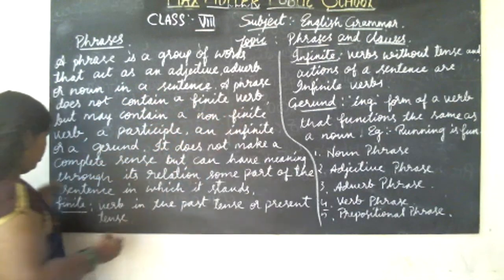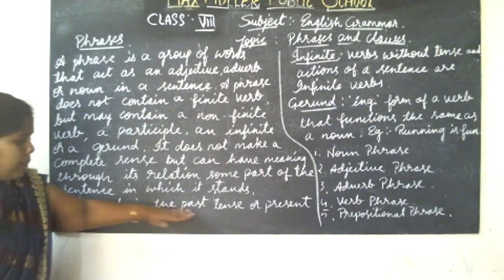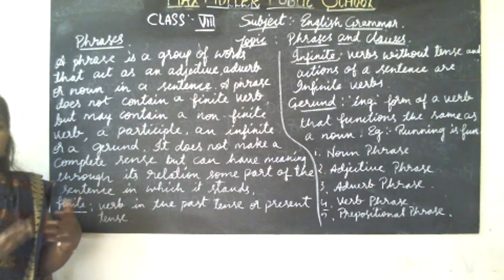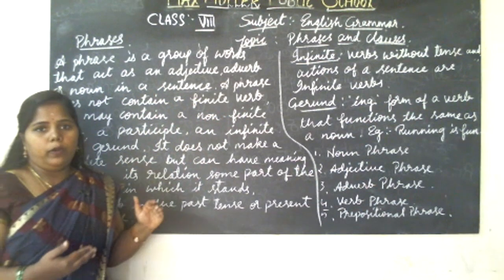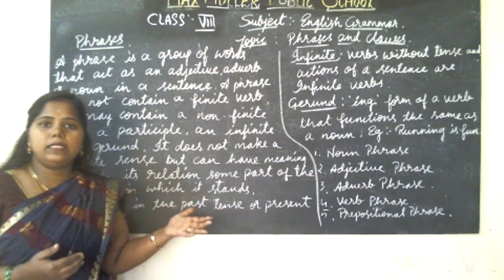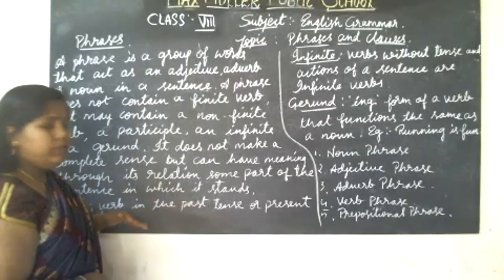What is a finite verb? See, I have written here. A finite verb is in the past tense or present tense. The verb which contains the past tense or the present tense, the tense must be there.